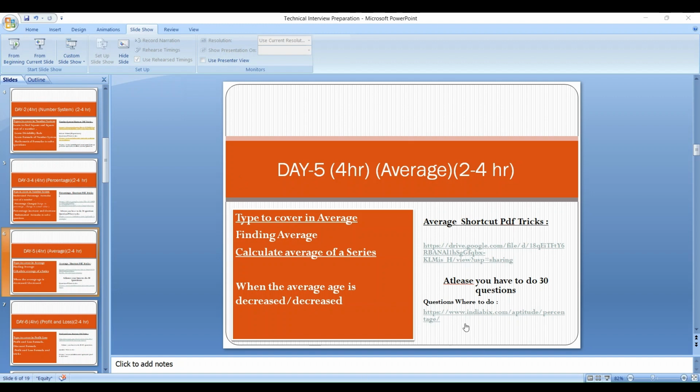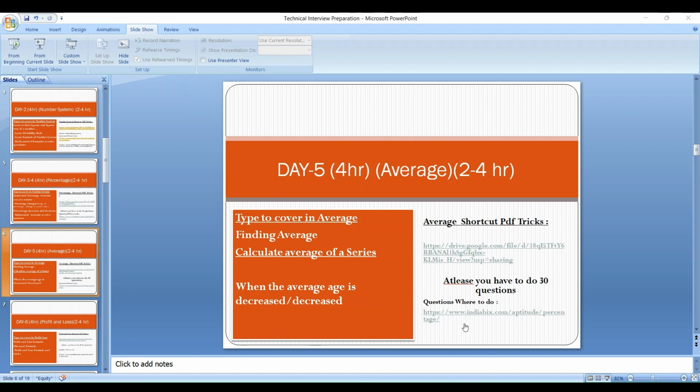Next, where you can find the questions on ratio and proportion: you have to do at least 30 to 40 questions on this topic from the website called IndiaBix. Go to IndiaBix, search ratio and proportion, and you can get all the questions related to it.